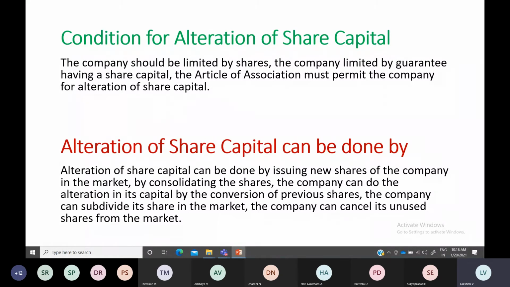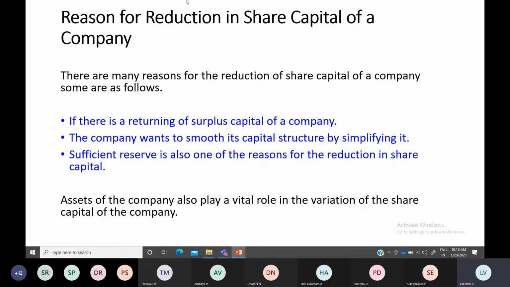It can convert the shares into fully paid up shares into stock. Like this they can make anything. So they can do the alteration of share capital only if the articles of association permit them to do so. Okay, so sometimes you might reduce the share capital because you don't want the outsiders to have a hold on your company.